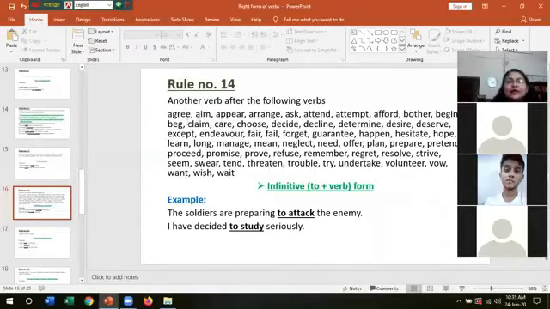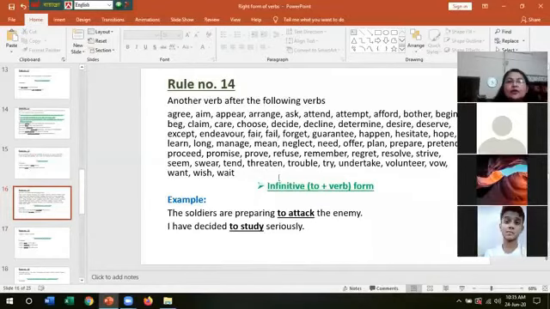These are the verbs: agree, aim, appear, arrange, ask, attend, attempt, afford, bother, begin, beg, claim, care, choose, decide, decline, determine, desire, deserve, accept, endeavor, fear, fail, forget, guarantee, happen, hesitate, hope, learn, long, manage, mean, neglect, need, offer, plan, prepare, pretend, proceed, promise, prove, refuse, remember, regret, resolve, strive, seem, swear, tend, threaten, trouble, try, undertake, volunteer, vow, want, wish, will. These are all verbs. So if you find these verbs and then another verb, then to plus verb.